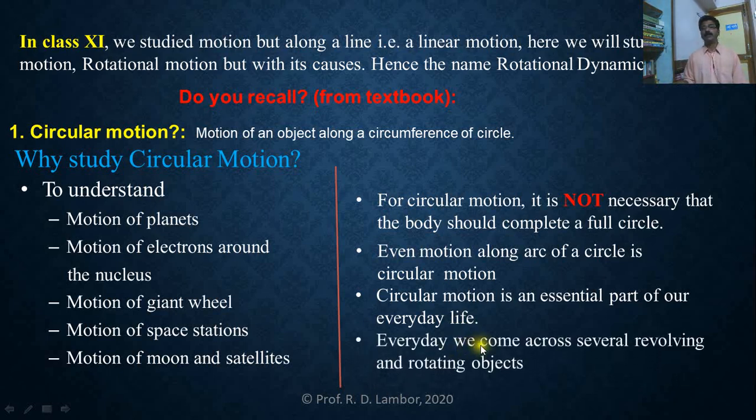And in our everyday life, we come across several revolving and rotating objects. A number of objects are there which are revolving as well as rotating in our everyday life. If you take the example of an electric fan, that electric fan is performing a rotational motion. But if you consider the motion of each and every particle of that fan, then those particles are performing revolving motion. So in this way, you can understand the difference between revolving and rotating.